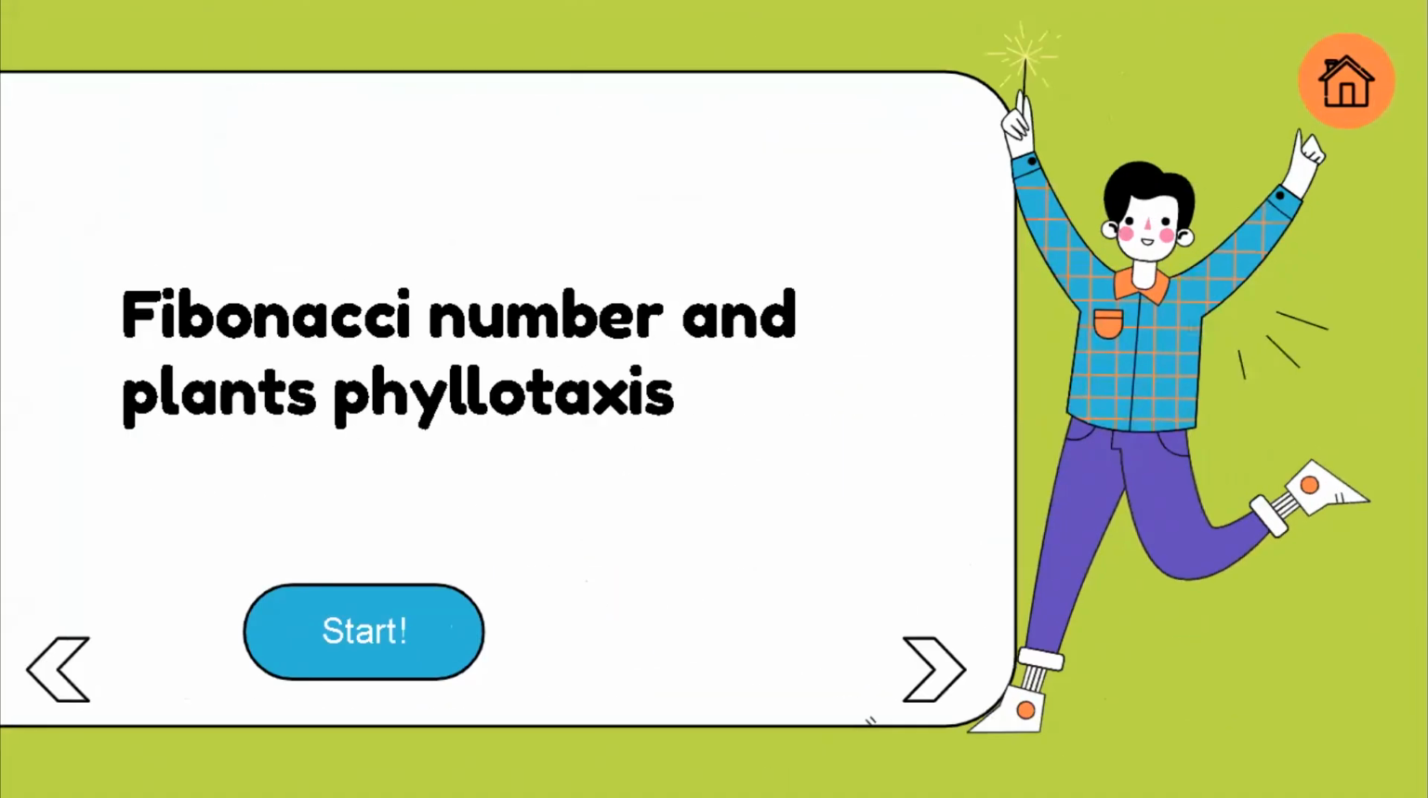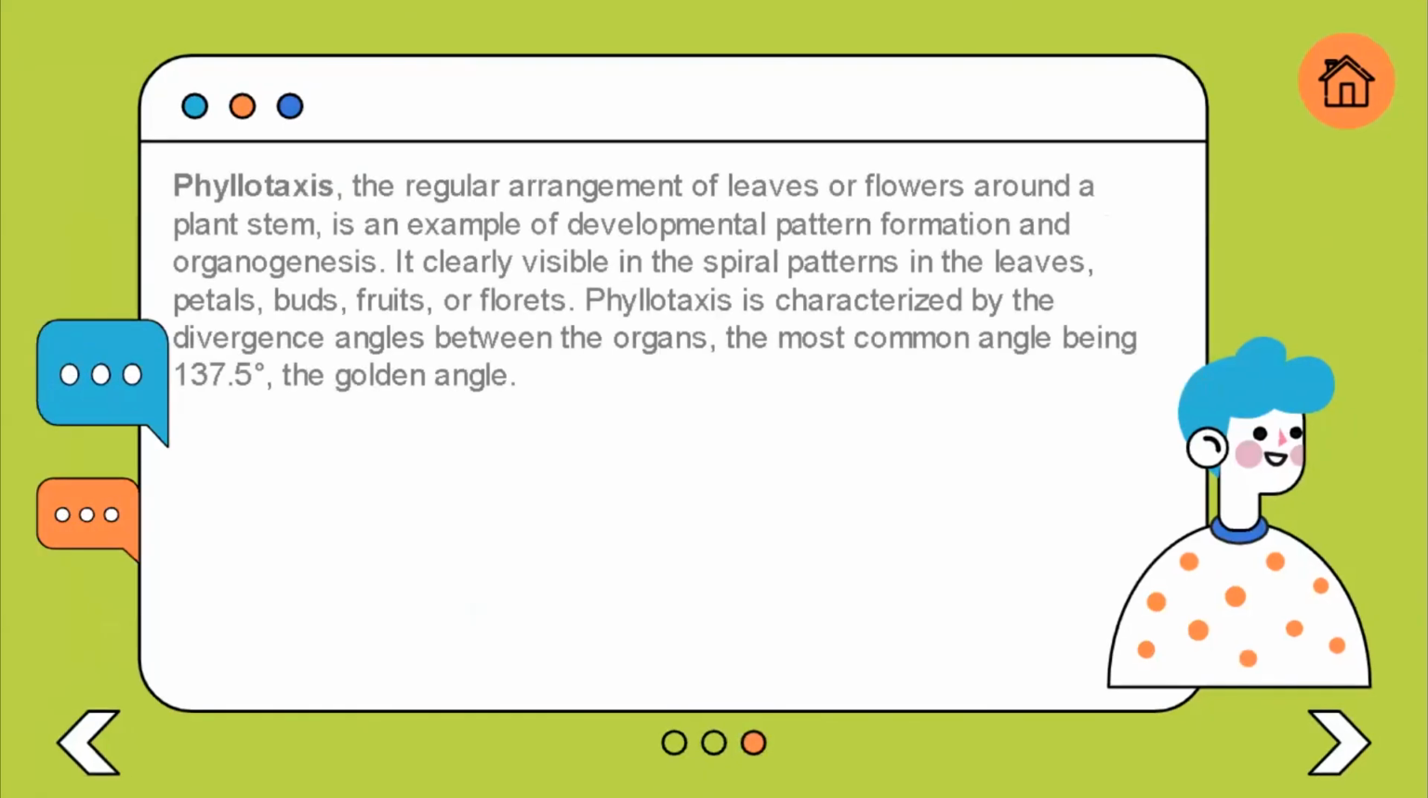So here is about Fibonacci numbers and plant phyllotaxis. Phyllotaxis is the regular arrangement of leaves or flowers around a plant stem. It is an example of developmental pattern formation and organogenesis. It is clearly visible in the spiral patterns in the leaves, petals, buds, fruits, and/or florets. Phyllotaxis is characterized by the different angles between the organs. The most common angle is 137.5 degrees, which we usually know as the golden angle.